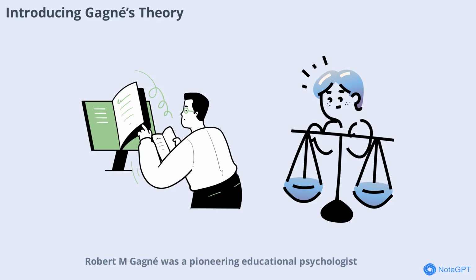Robert Gagne was a pioneering educational psychologist whose work transformed how we understand learning. His concept of levels of learning provides a structured framework for educators and students alike. Gagne's hierarchy shows that learning is not a single, uniform process, but a progression from simple to complex skills. This approach helps teachers design effective curricula and empowers students to better grasp their own learning journeys.